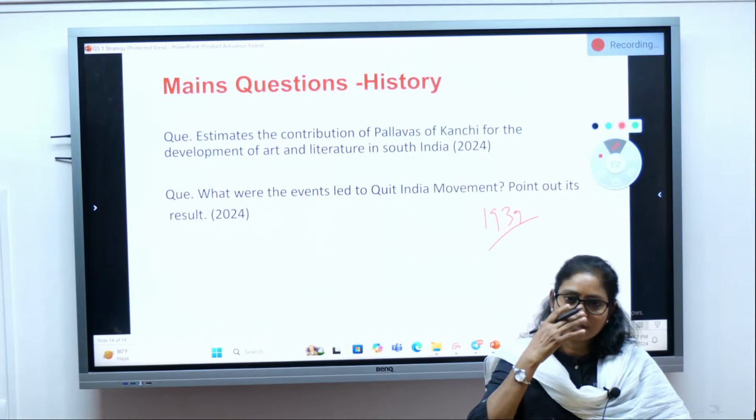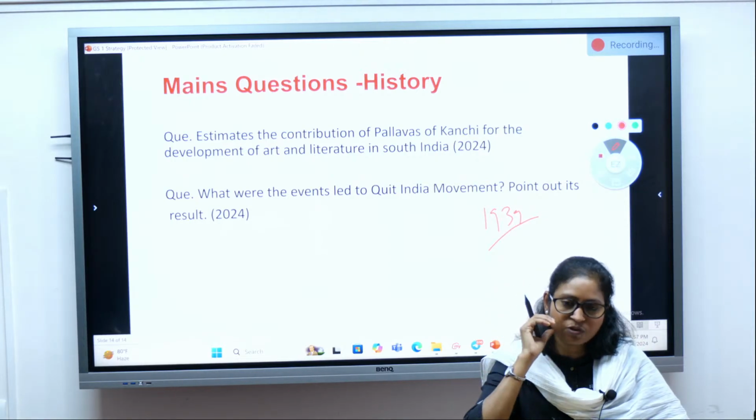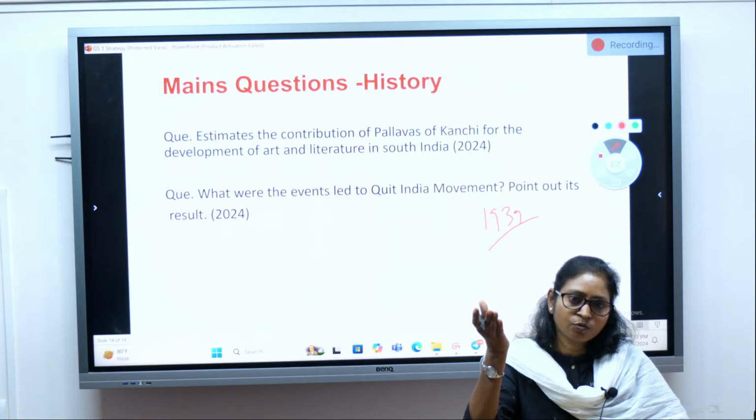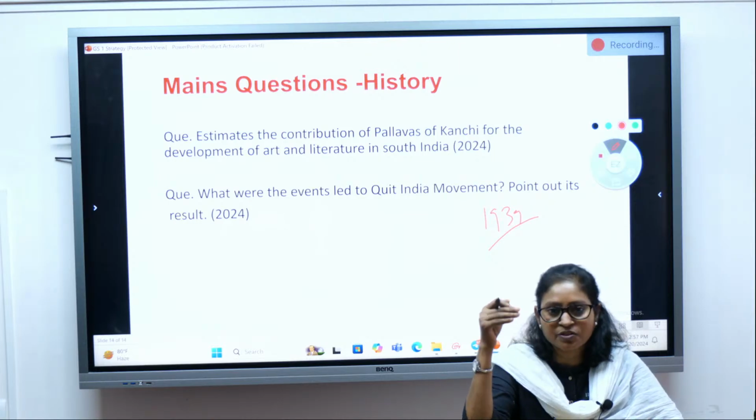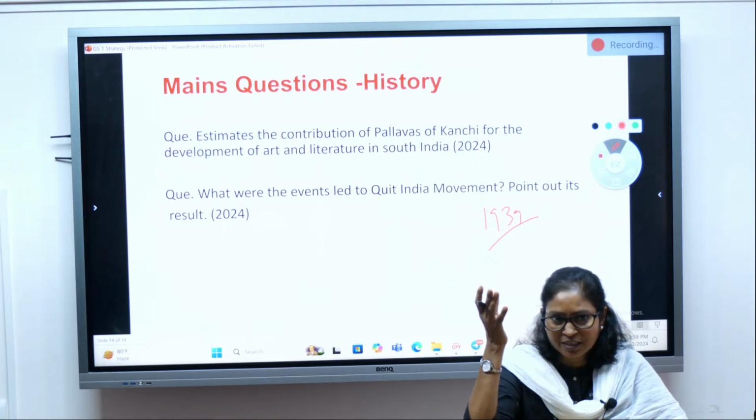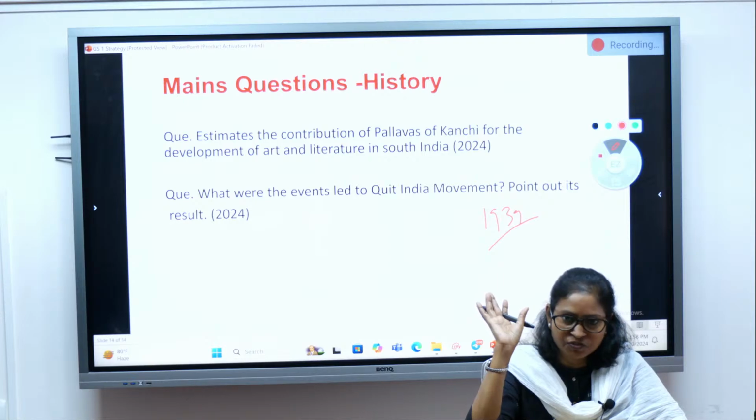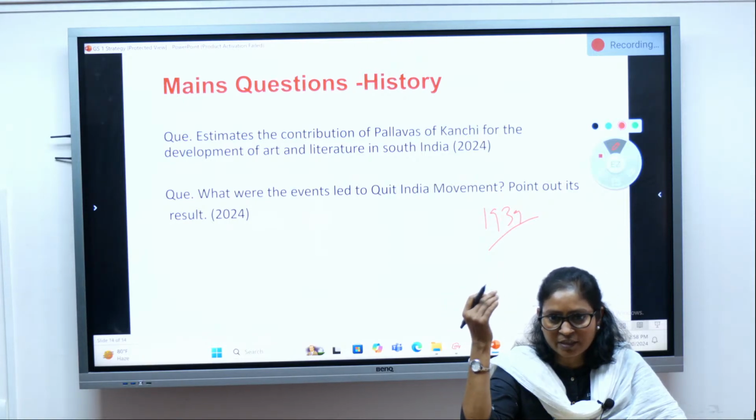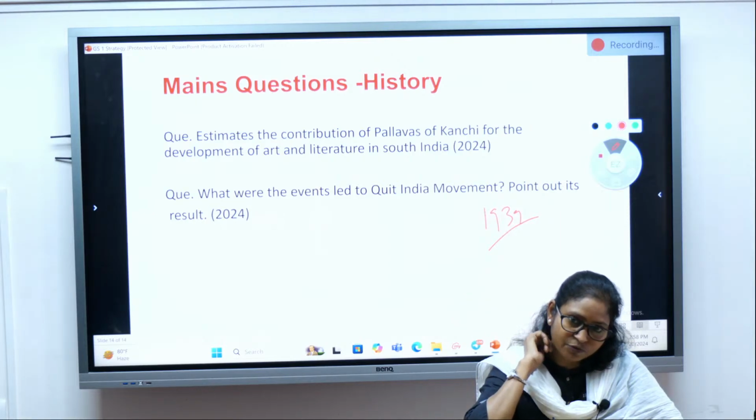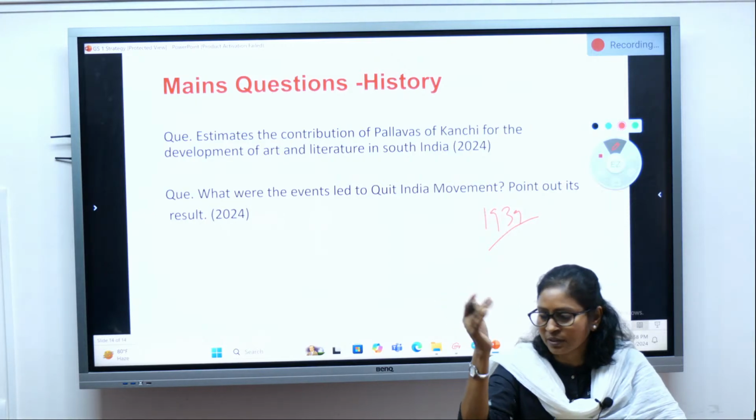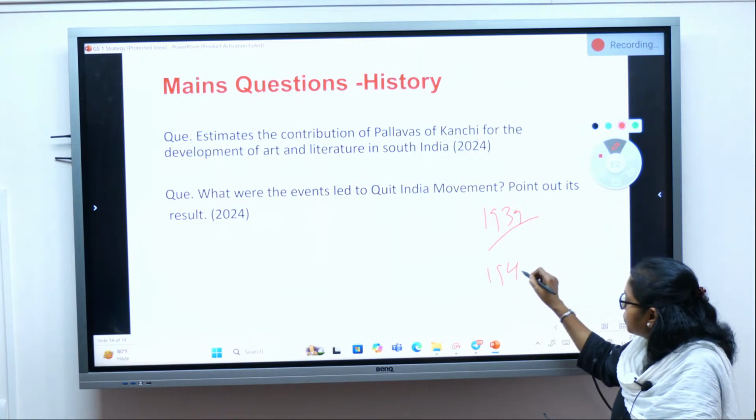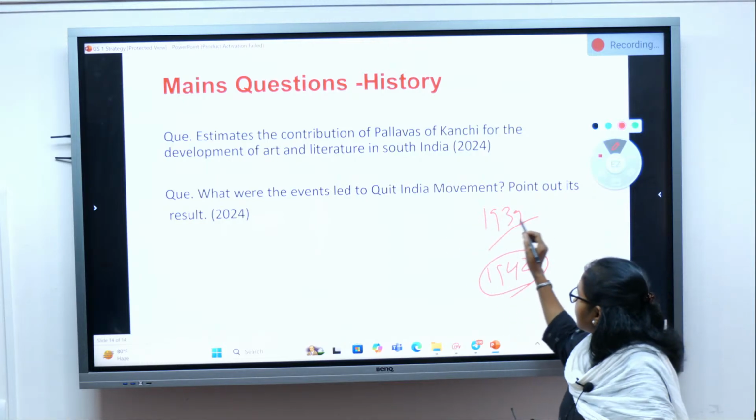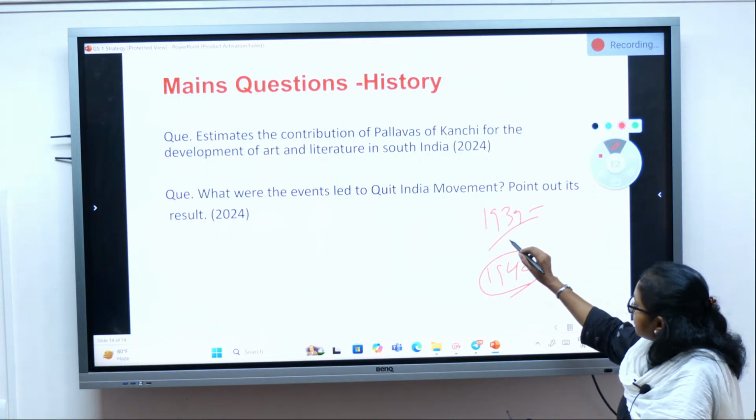And to seek the support, the Cripps mission was sent, and the Cripps mission also failed to fulfill the aspirations of the Indians. Immediate was the failure of the Cripps mission that led to the ignition of the Quit India movement, and that is how in 1942 the Quit India movement started, and that is what you have to mention.